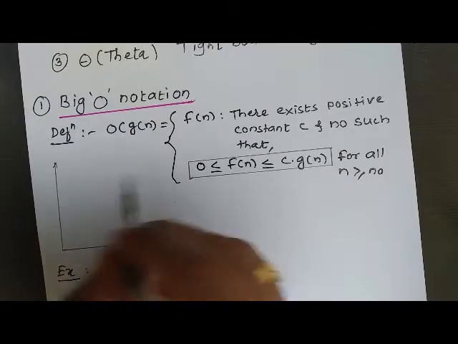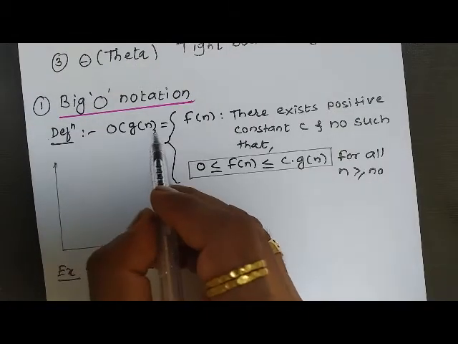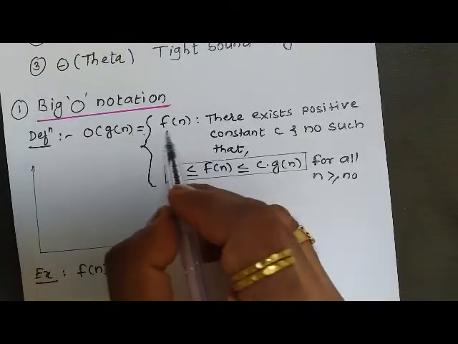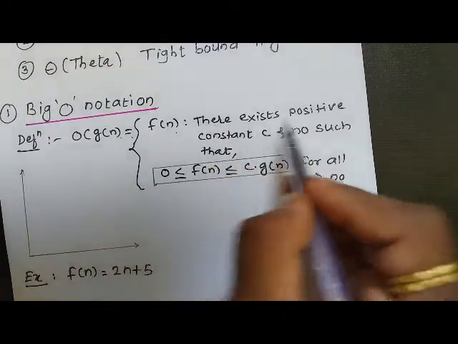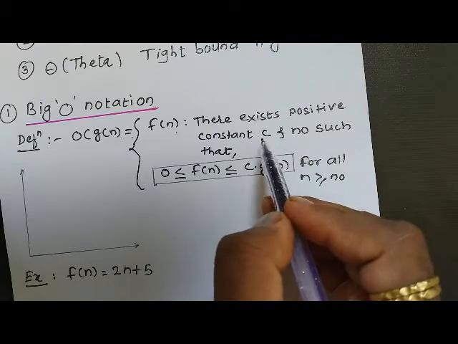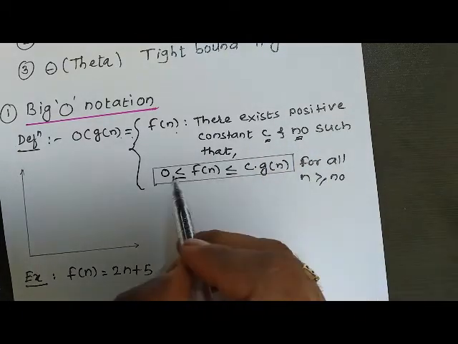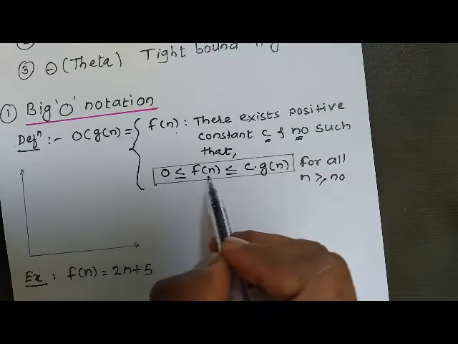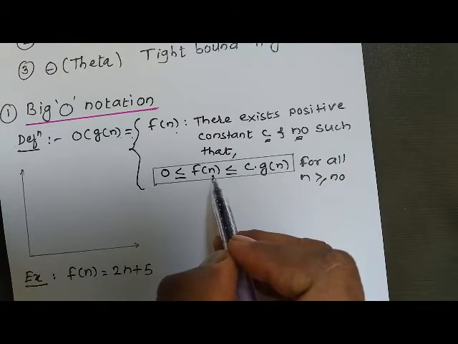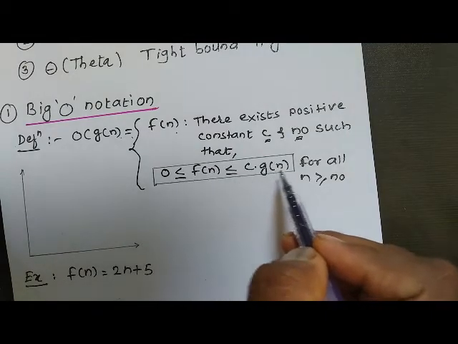All right. So the definition is O of g of n is equal to f of n, there exists a positive constant c and n naught such that 0 is less than or equal to f of n, where f of n is less than or equal to c into g of n.